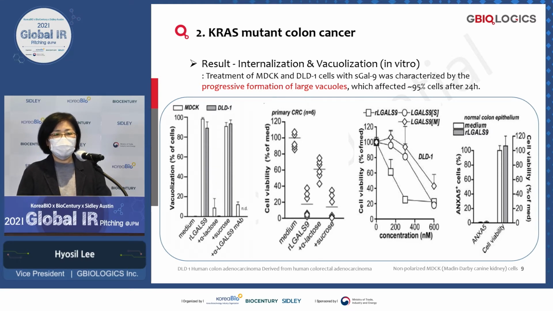From these studies, they also compared natural galectin-9 with the short galectin-9, the linker-removed galectin-9, and showed that the linker-removed short version has higher anti-cancer activity. Also, using normal colon epithelium cells, it shows that it doesn't have any effect on normal cells, only on KRAS mutant colon cells or non-polarized cells.